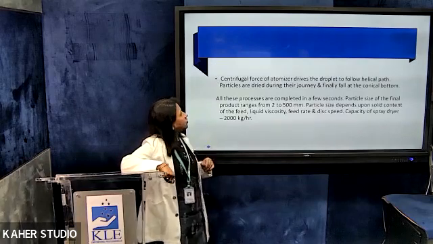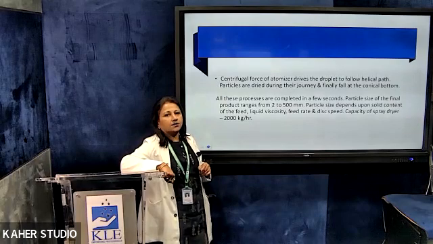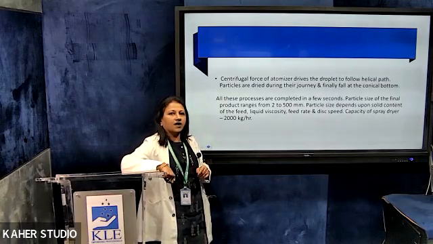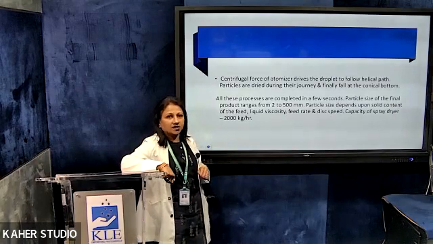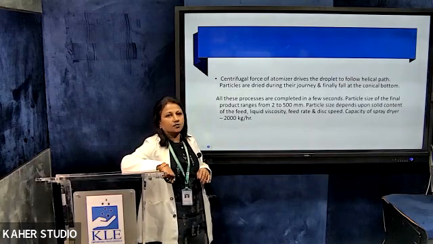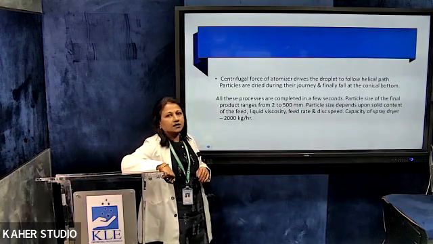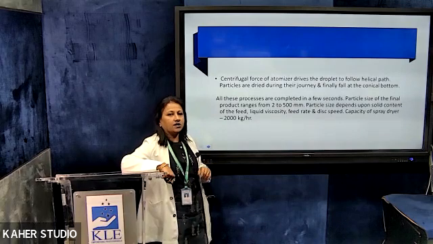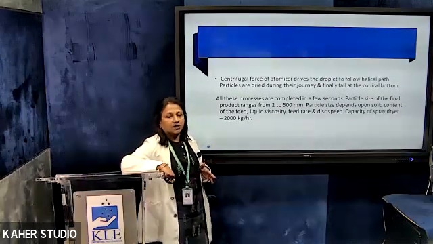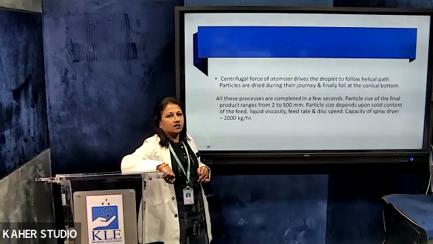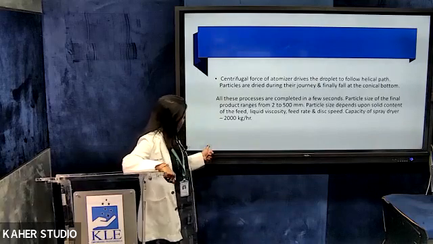Then the centrifugal force of the atomizer drives the particles to follow a helical path. The particles are dried during the journey, and finally they fall at the conical bottom. All these processes are completed in a few seconds. Therefore, the particle size of the final product ranges from 2 to 500 millimeters. The particle size depends on the solid content of the feed, the liquid viscosity, the feed rate, and the disk speed. The capacity of the spray dryer is almost around 2000 kgs per hour. So it shows how efficient it is.